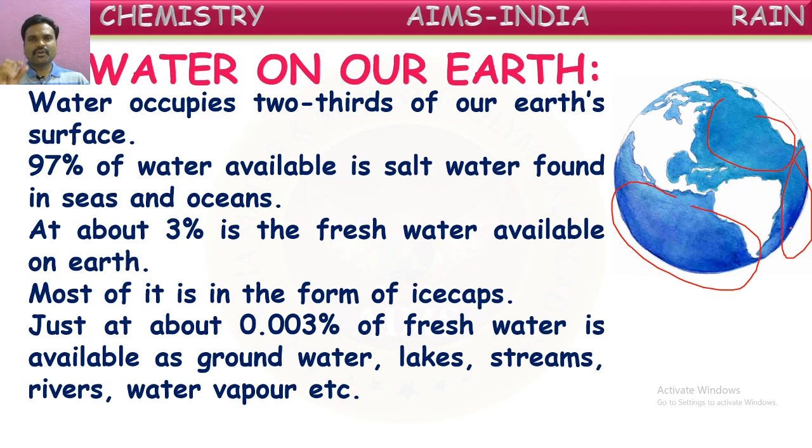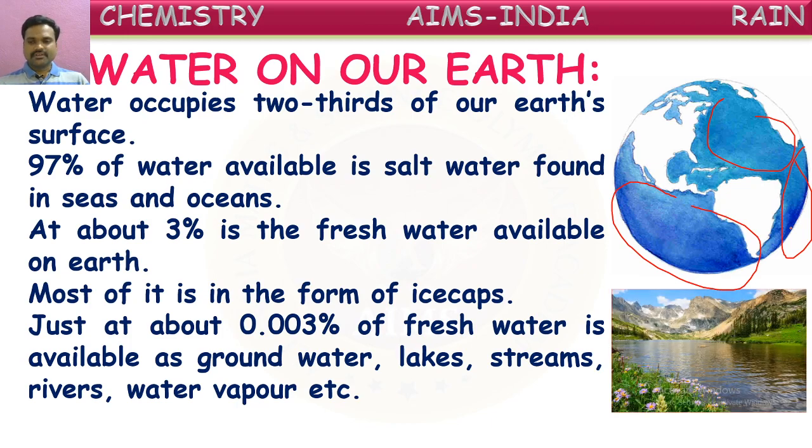Only a very small quantity of water is available to us in the fresh form for our drinking and other consumption. So from this itself, we can say this water is very precious for us. We have to preserve this. We have to conserve this and use it wisely. Right, children? See, this lake water, river water, spring water, and groundwater are all from this 0.003% only. The remaining fresh water is in the ice caps, and almost all the water is in the oceans and seas.